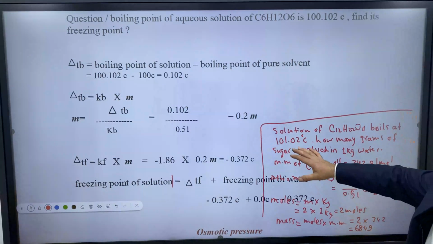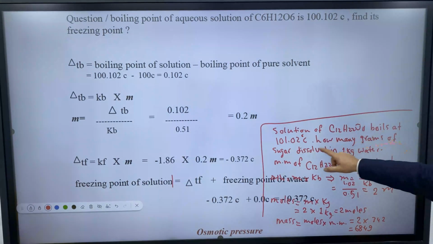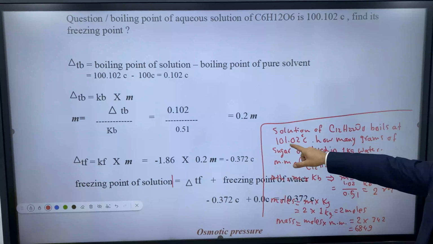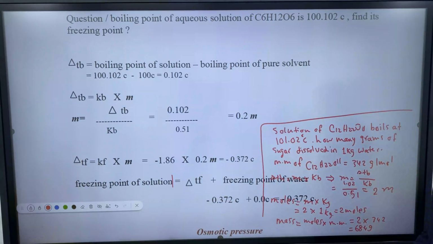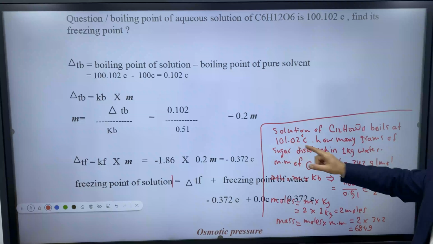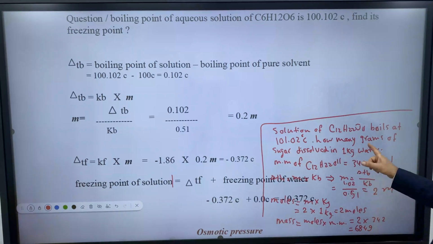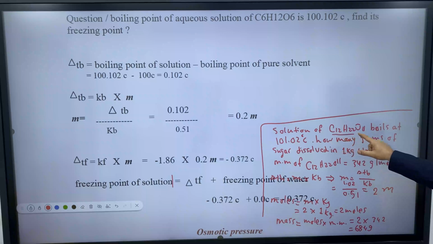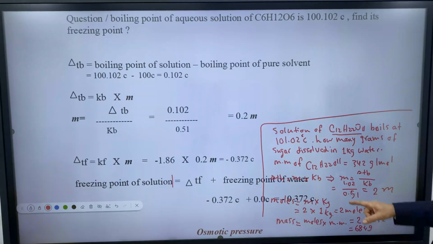Let's revise it. In the question, we have the solution that boils at 101.02 Celsius. So what is the delta TB? The delta TB is 1.02. What is the mass of the sugar, which is the solute dissolved in 1 kilogram of the solvent, which is water?